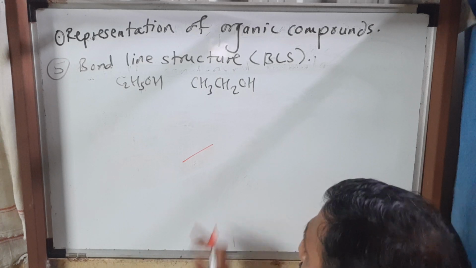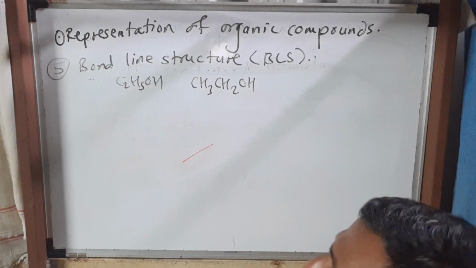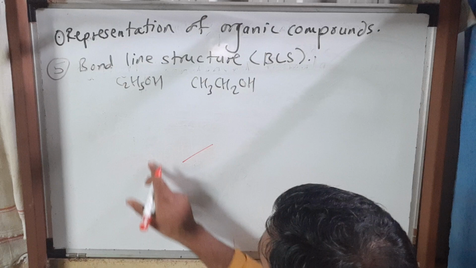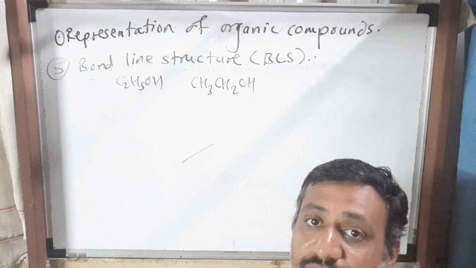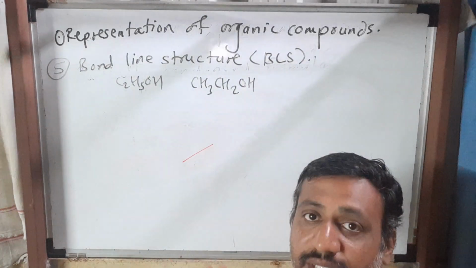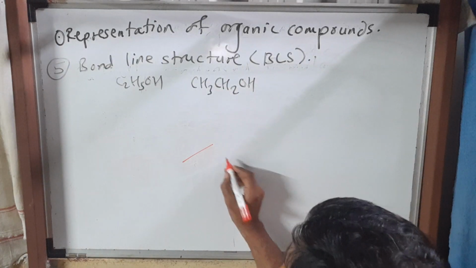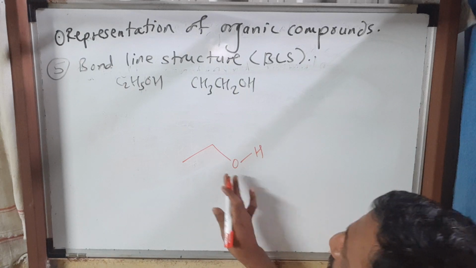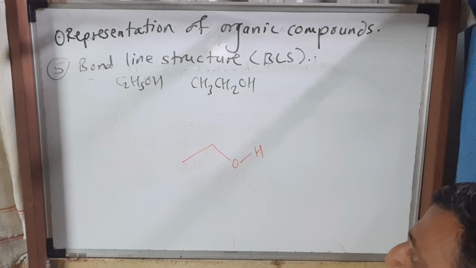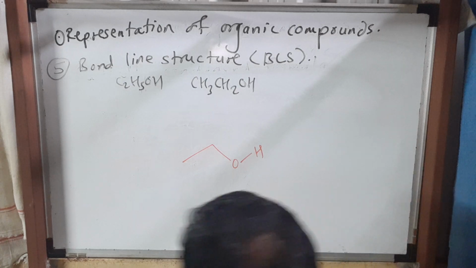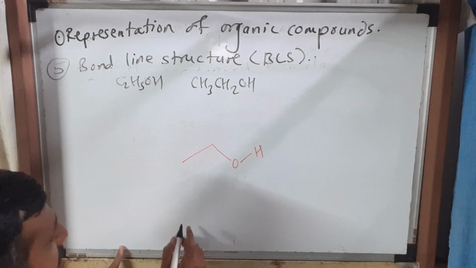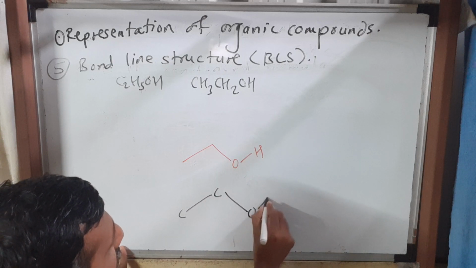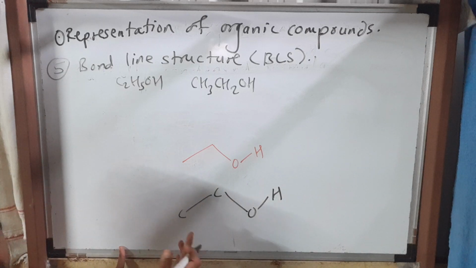And of course, around the carbon atom 3 hydrogen atoms are present. A single line means what? Here there is a carbon, and around this carbon 3 hydrogen atoms are there, even though not shown. It is assumed to be there. This second carbon atom is connected to the oxygen, and here there is a hydrogen. This is the bond line structure for ethanol. Are you getting it, students, what it means? This first point with nothing means there is a carbon, a single bond, another carbon atom, here oxygen, here hydrogen, and we know its valence is to be satisfied.